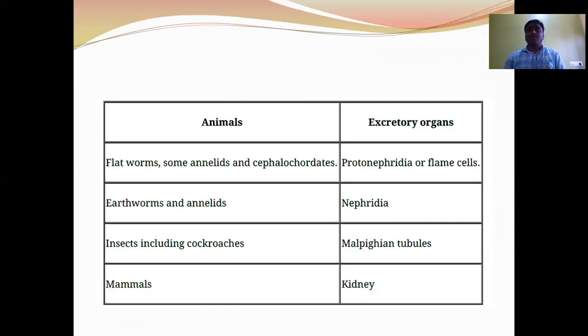In aquatic crustaceans like prawns, green glands or antennary glands are the excretory organs. In Pisces, mesonephric kidneys. In amphibians, mesonephric kidneys. In reptiles, aves, and mammals, metanephric kidneys are the excretory organs.